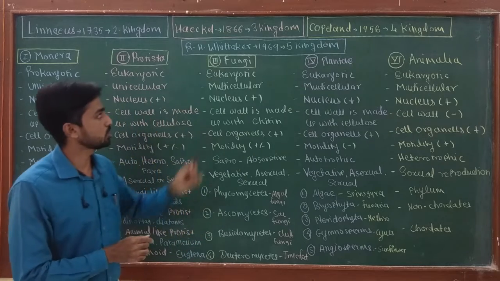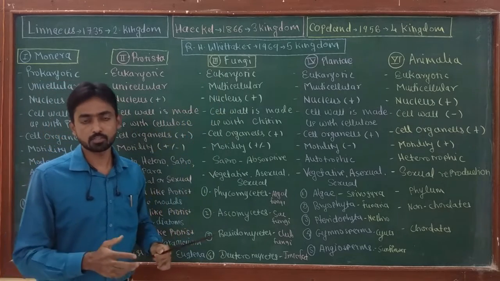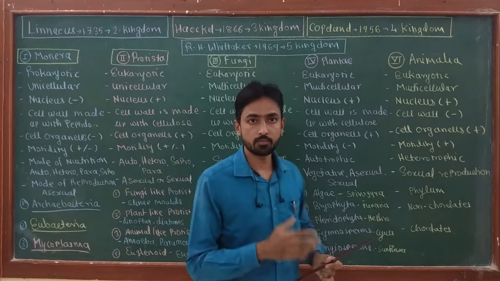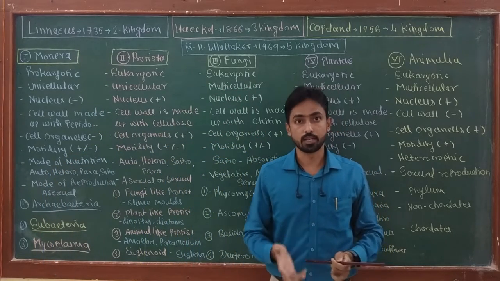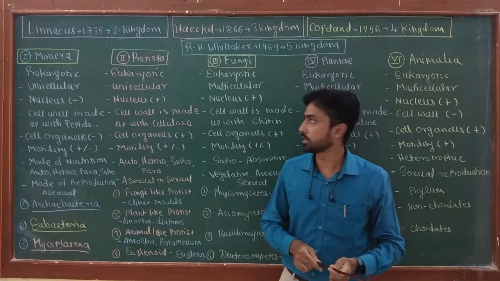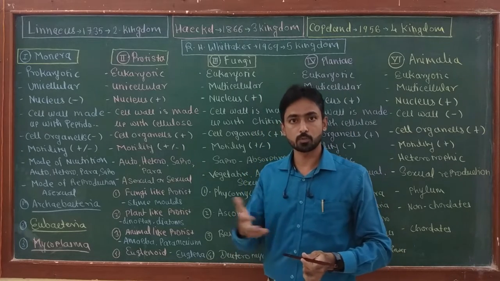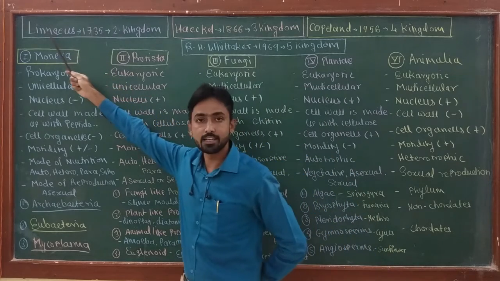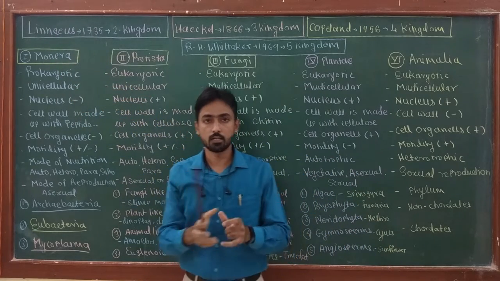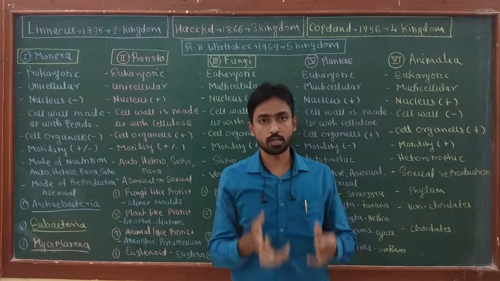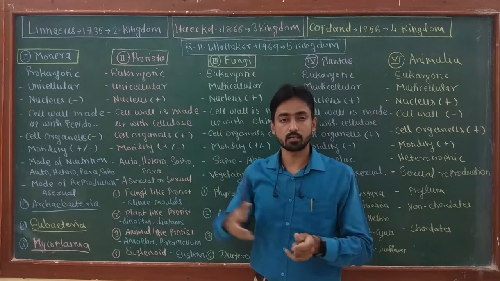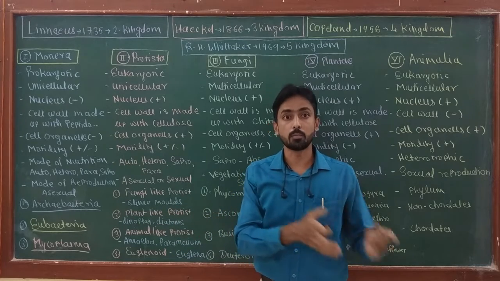Before starting with the actual five kingdom system, I just want to discuss a few other systems reported by different scientists before Whittaker's. The first system reported for classification of organisms was in 1735 by Linnaeus. He divided the organisms present on the earth into two kingdoms, kingdom Plantae and kingdom Animalia.